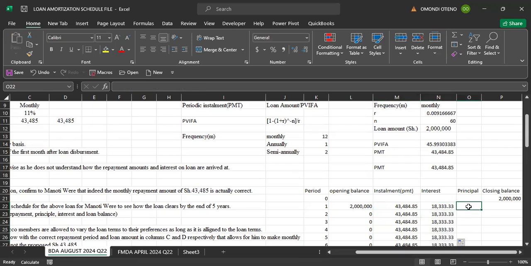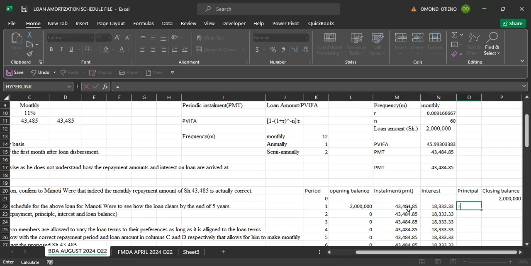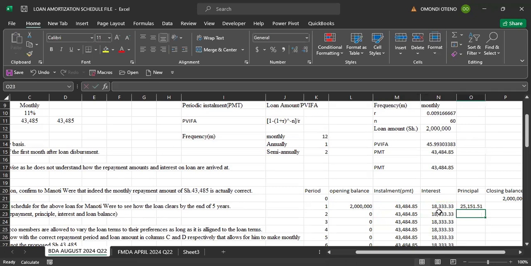How do we normally get principal? We have 2 ways. Installment has got interest and the principal. So now that we have interest, I just take installment minus interest so that we get principal.